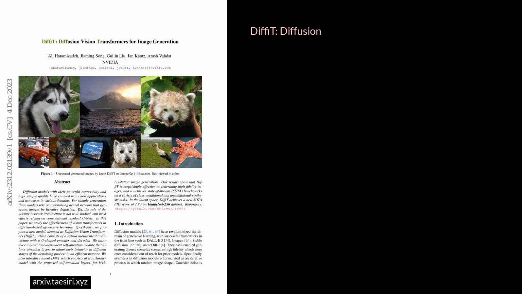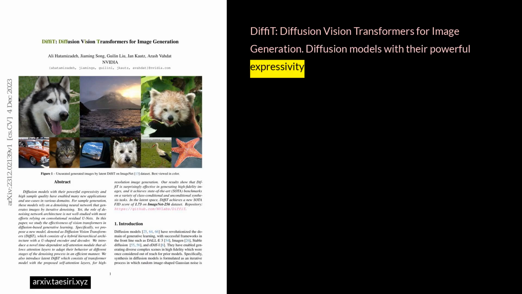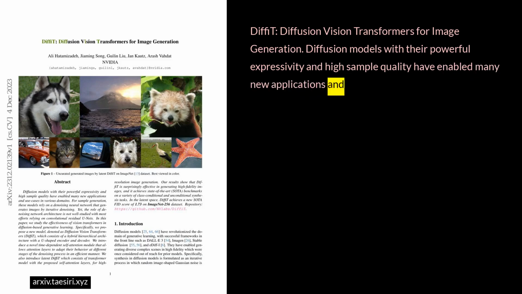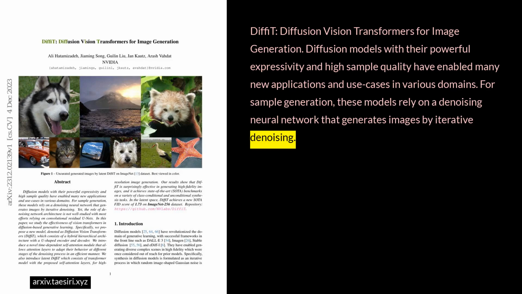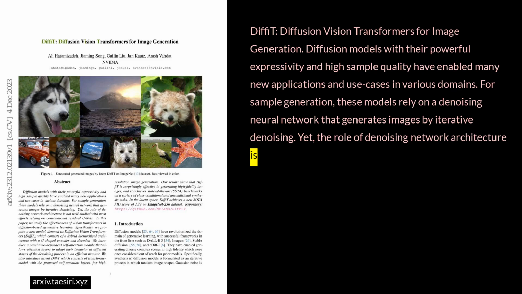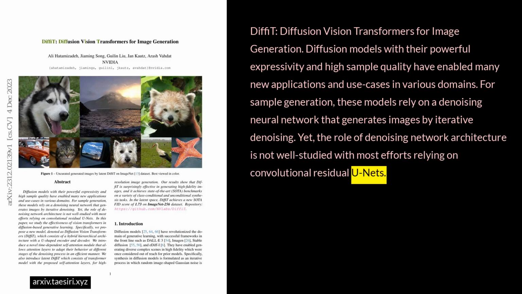DiffiT, Diffusion Vision Transformers for Image Generation. Diffusion models with their powerful expressivity and high sample quality have enabled many new applications and use cases in various domains. For sample generation, these models rely on a denoising neural network that generates images by iterative denoising. Yet the role of denoising network architecture is not well studied, with most efforts relying on convolutional residual U-nets.